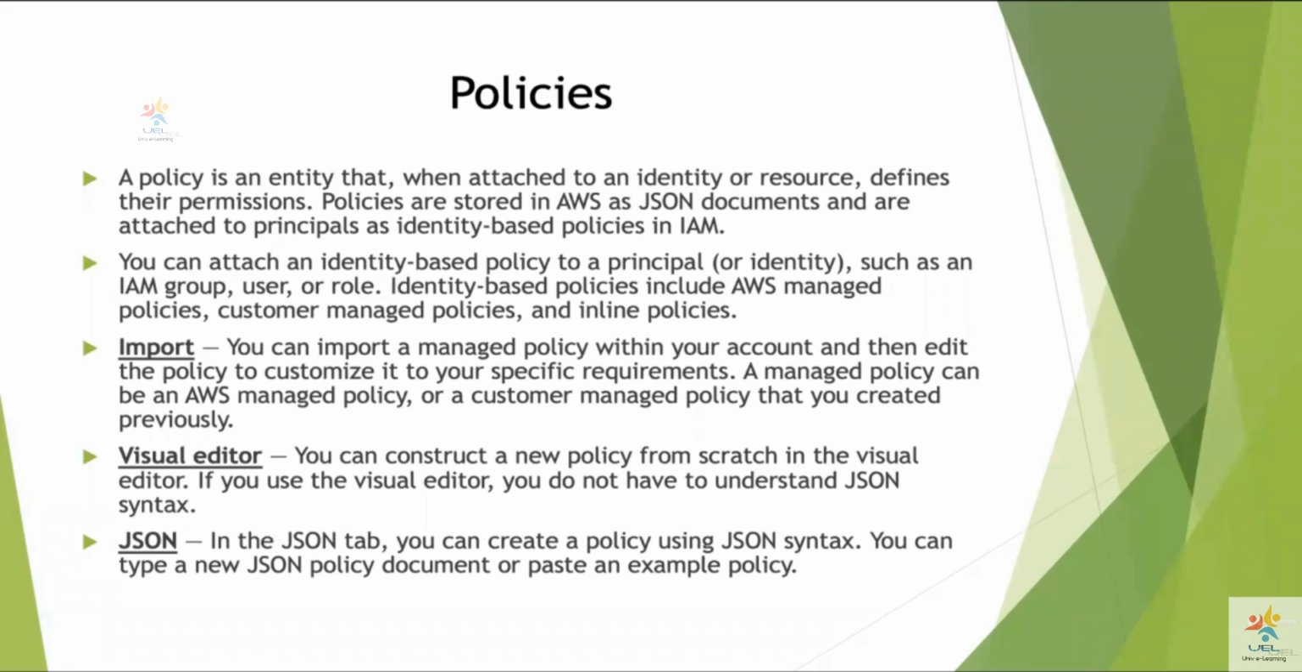And you can create policies in three ways. You can import a managed policy within your account and edit it to your specific requirements. At the same time, you can create your own policy in two different ways. One is using the visual editor, which is a nice graphical user interface that allows us to specify certain actions, certain resources, and so on. We will be seeing this a little later in the demo. And you can also write the JSON policy document yourself and directly copy-paste the JSON policy into AWS IAM. Okay.